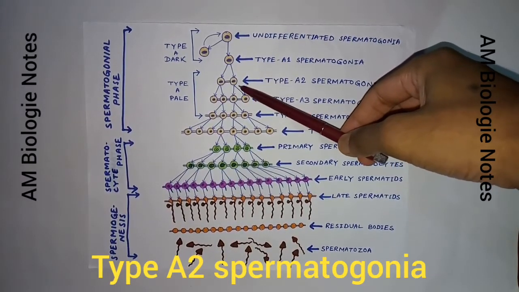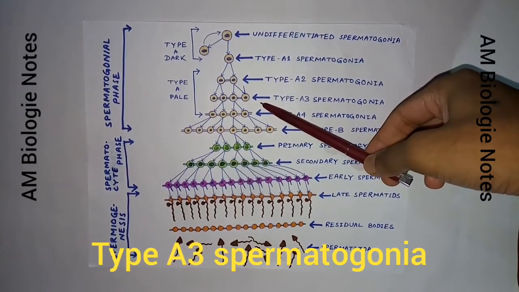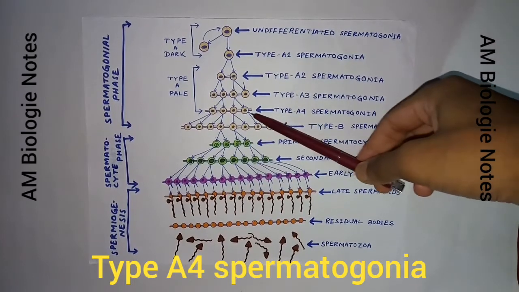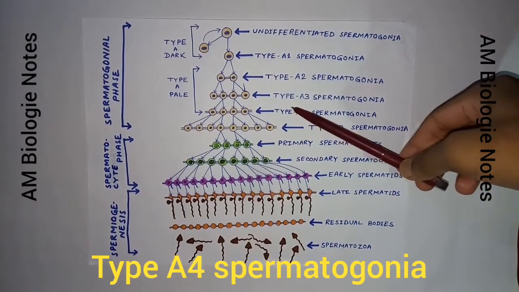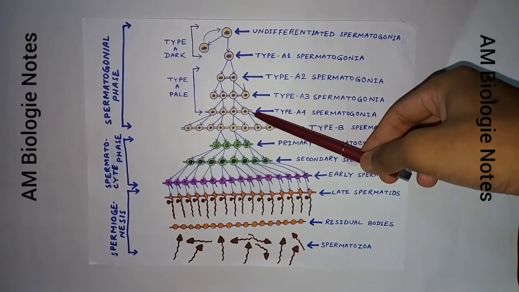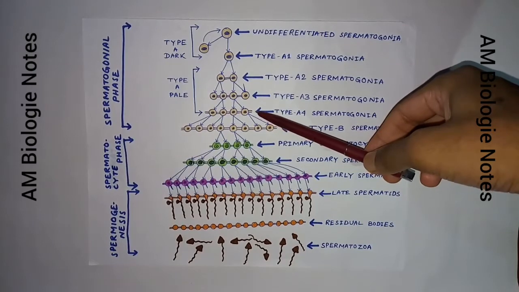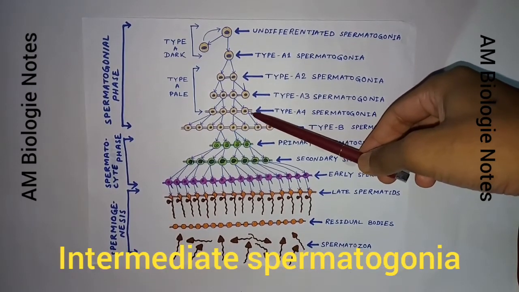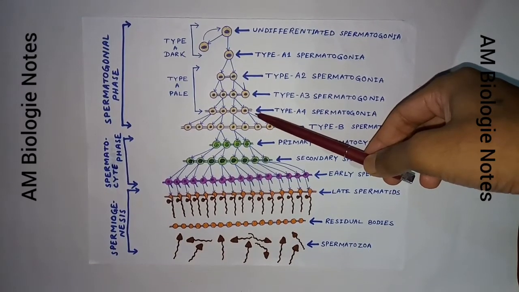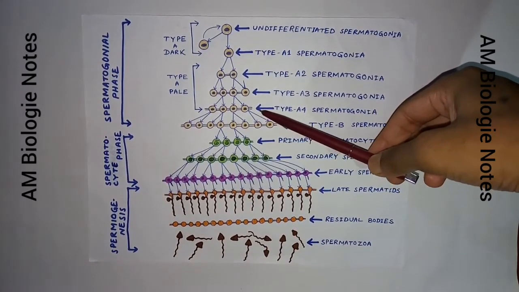This type 2 spermatogonia divide to form type 3 spermatogonia, and type 3 spermatogonia produce type 4 spermatogonia. This type 4 spermatogonia are thought to differentiate into the first committed stem cell type, known as the intermediate spermatogonia. That intermediate spermatogonia are committed to becoming spermatozoa.